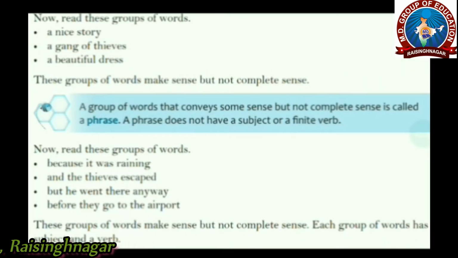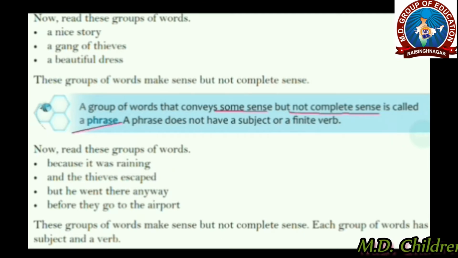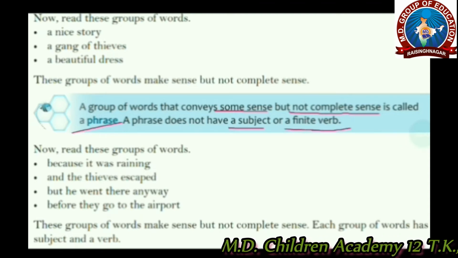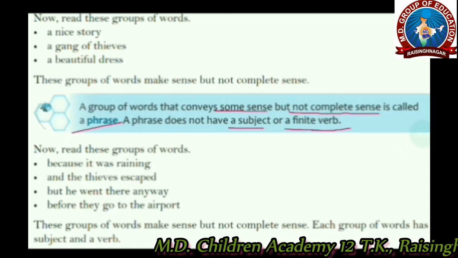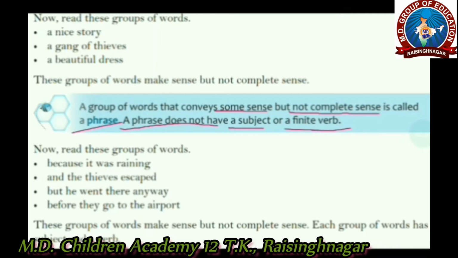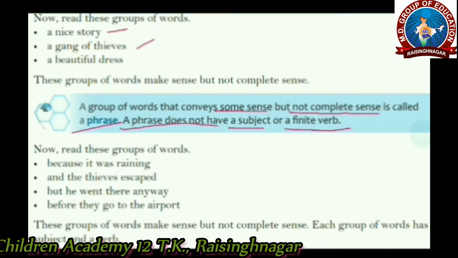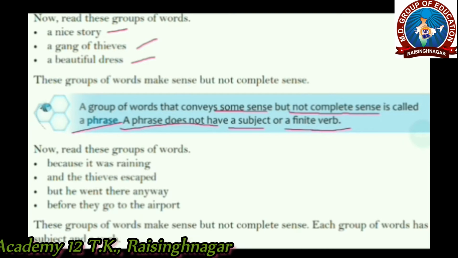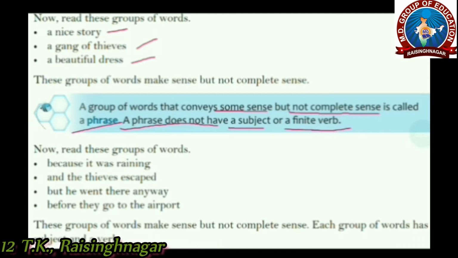A group of words that conveys some sense but not complete sense is called a phrase. A phrase does not have a subject or a finite verb. Clear? Remember that a phrase does not have a subject or a finite verb. It's a group of words that is sensible but not making a complete sense. So these are phrases.